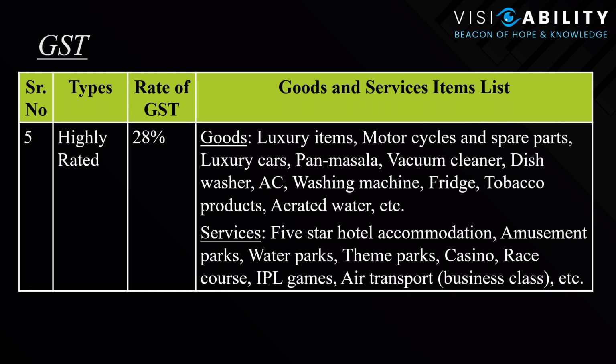All these goods would come under the category of the high rated taxes, that is 28%.